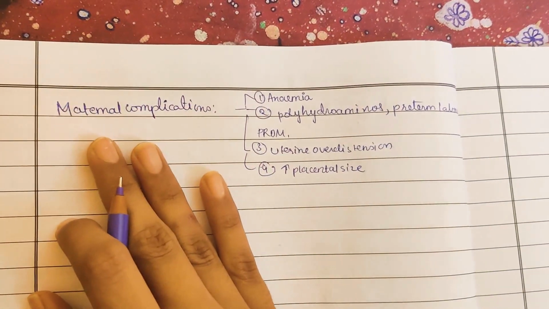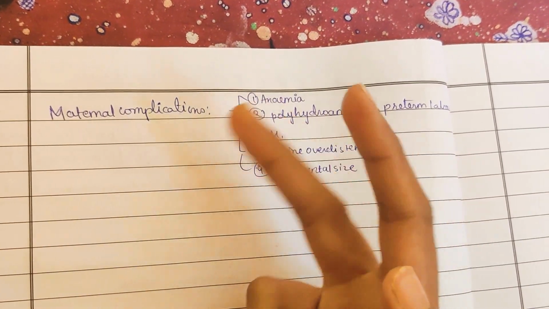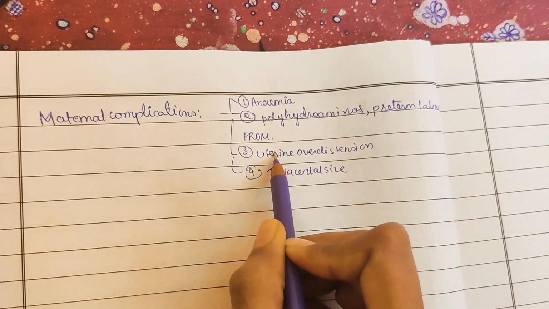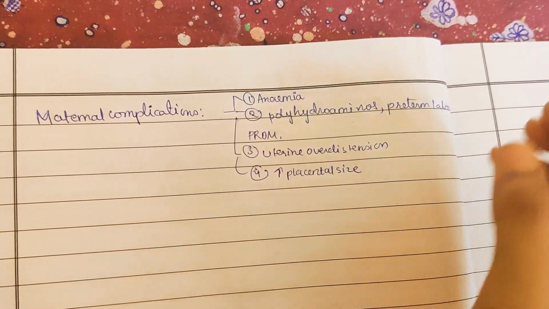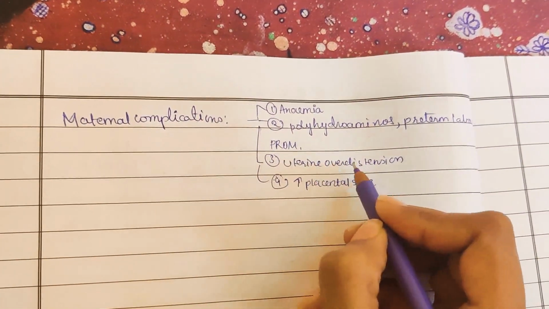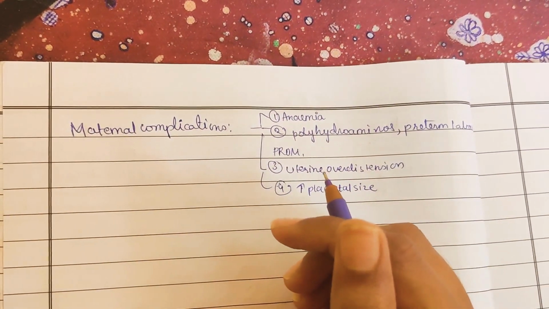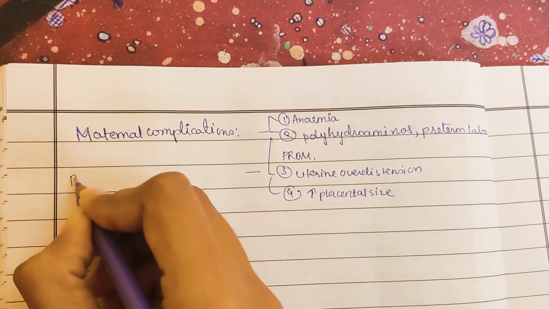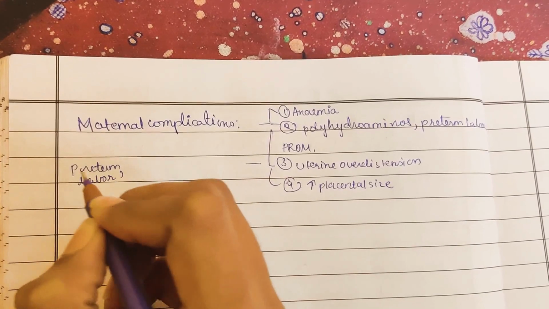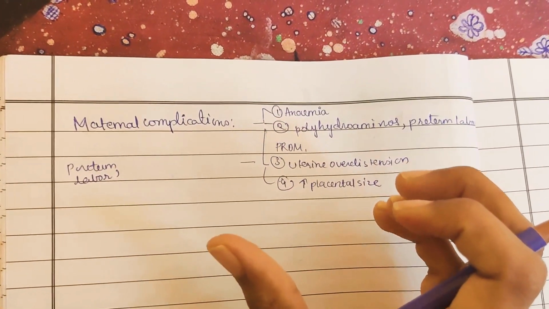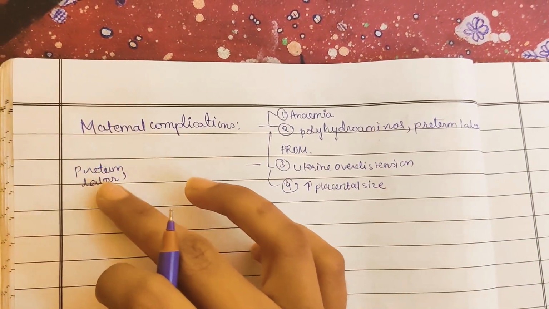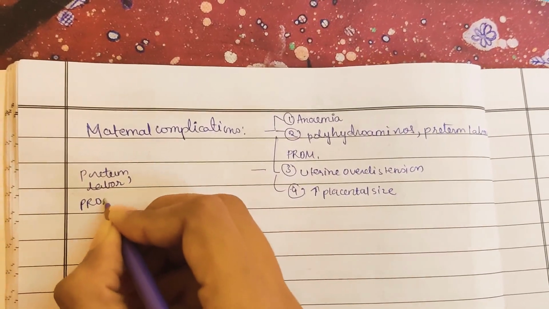Once again I am repeating the maternal complications: the mother will be anemic, and will have polyhydramnios, preterm labor, premature rupture of membranes, uterine over distension, and increase in placental size. Now coming to uterine over distension. As we discussed, if the uterus gets over distended, it will lead to preterm labor. The uterus is already more distended, so now the fetus is ready to come out, so preterm labor or premature rupture of membrane is common.